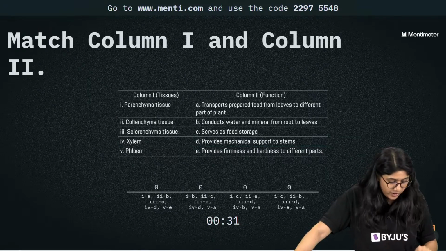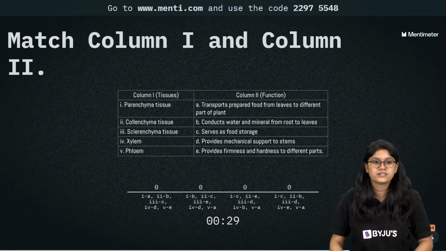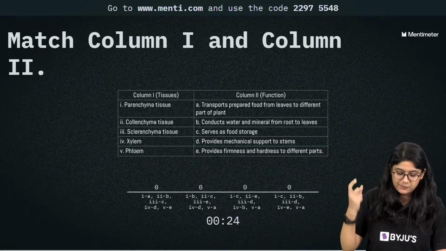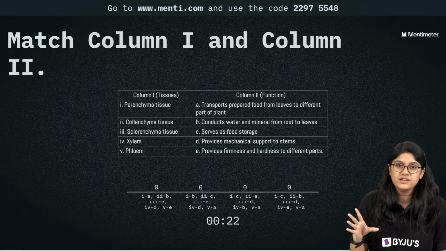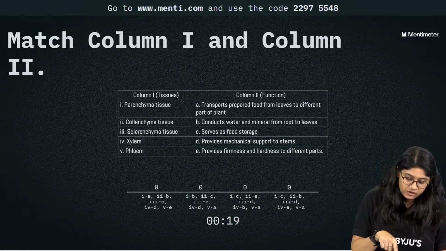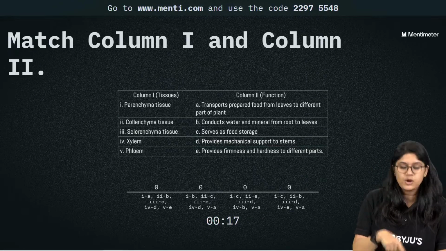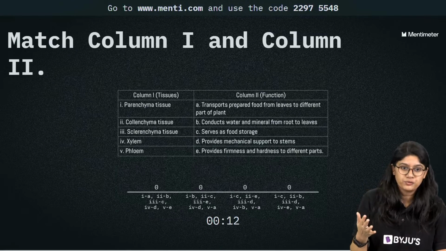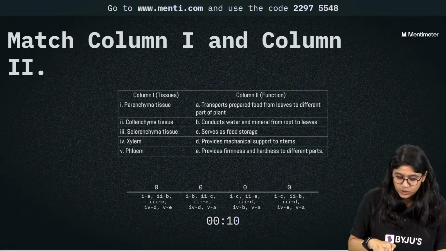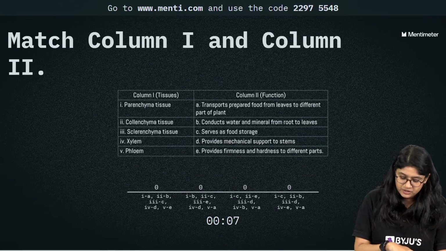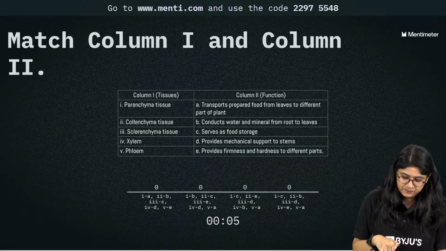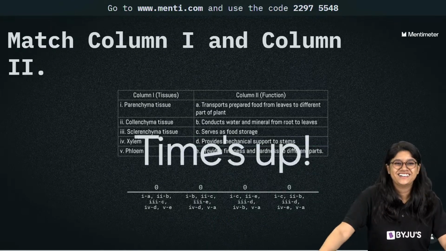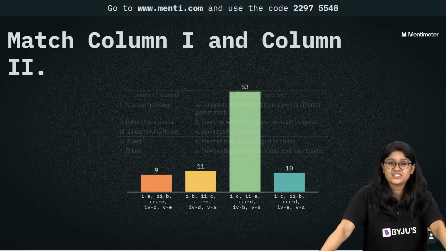Okay, I got the answer, everyone. I think you will also get it. We have parenchyma tissue, collenchyma, sclerenchyma, xylem and phloem. So the easiest way to find the answer is to look for parenchyma or collenchyma, or you can look for xylem and phloem, whichever is easy for you. If you have the xylem and phloem answer, you will be able to find the answer. Phloem, what it does. And xylem, what it does. Very good, and the correct answer is option number C.